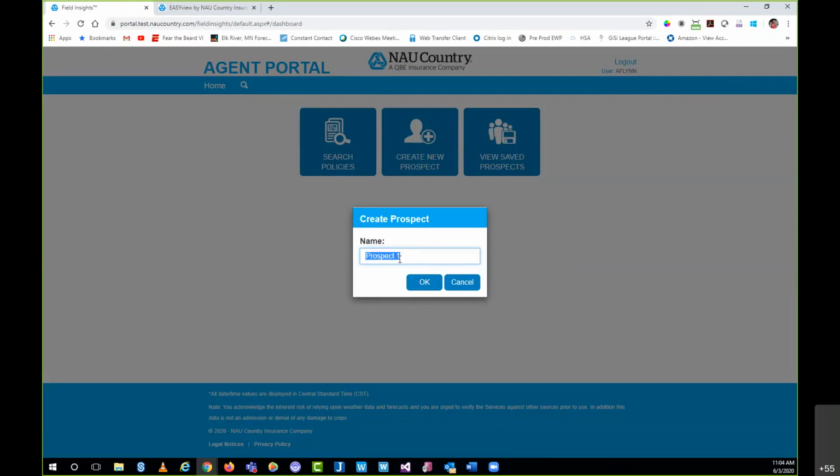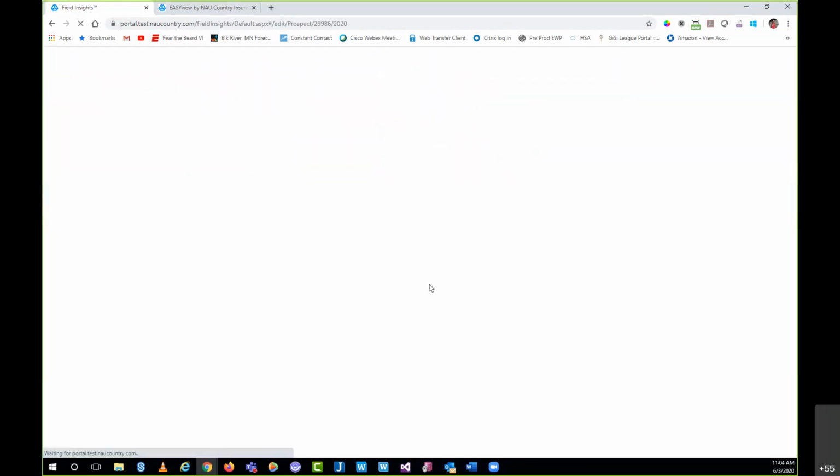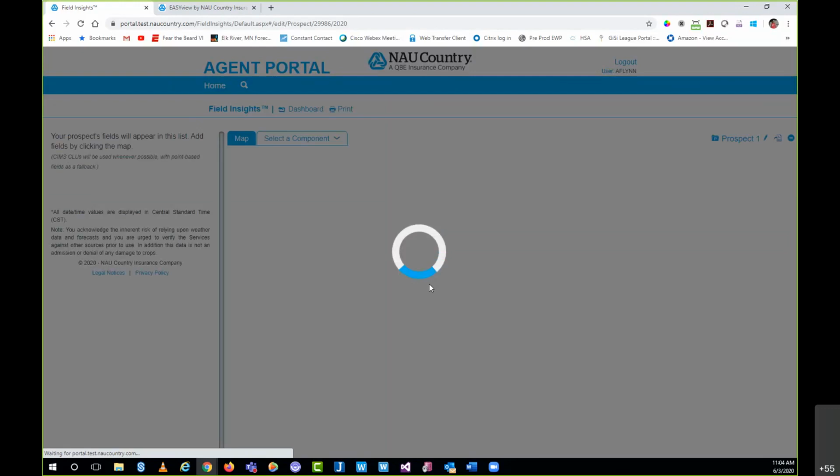Prospect 1, the next one would be 2, 3, so on and so forth. So I'm just going to keep it like this. I'm going to select OK. And what it's going to do is bring me to this screen here.